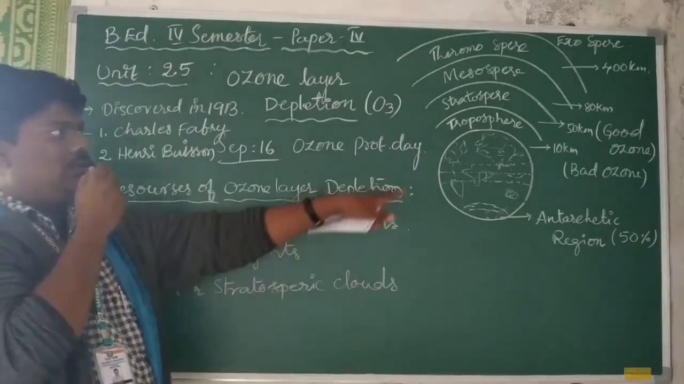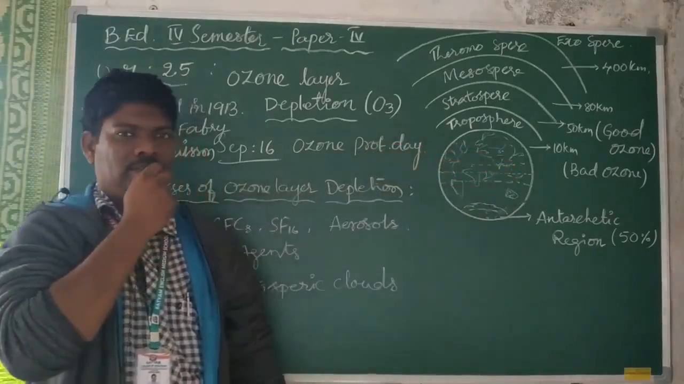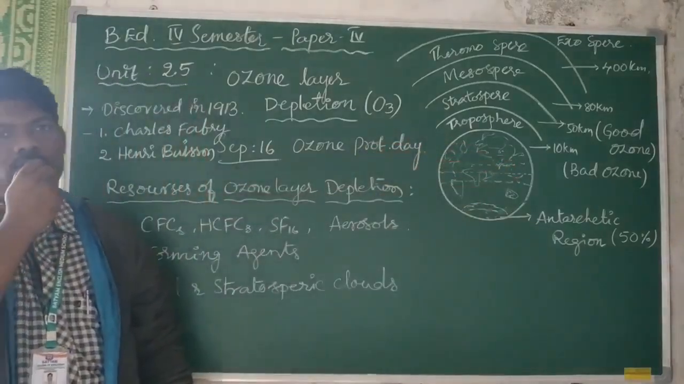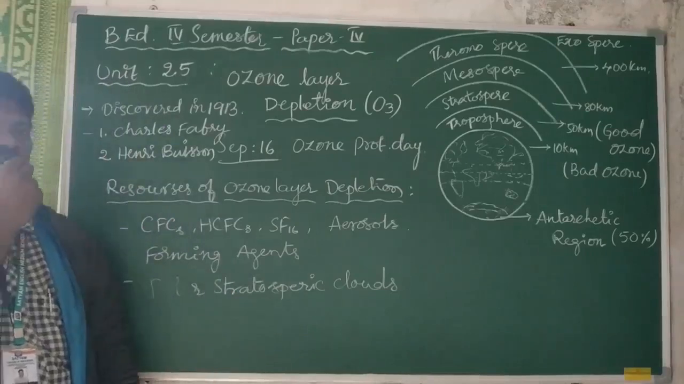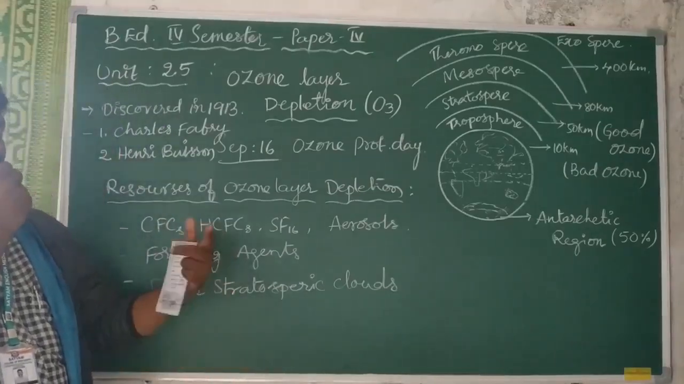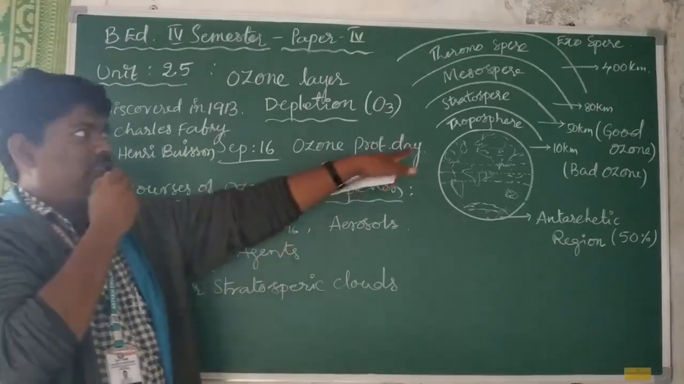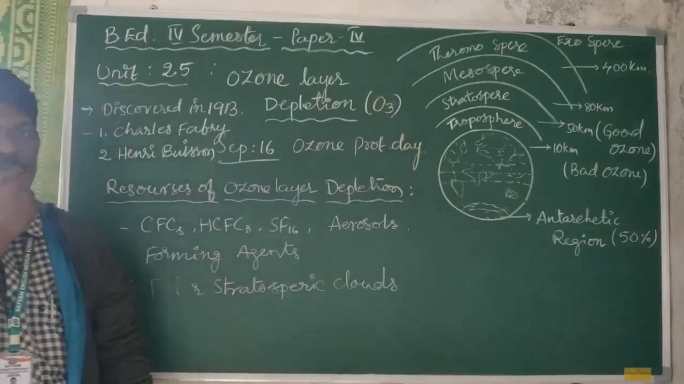But in the troposphere, the presence of ozone gas is a pollutant, which contributes to the greenhouse effect and leads to global warming also. That's why we have to eradicate ozone gas in the troposphere, and we have to preserve the ozone gas in the stratosphere.